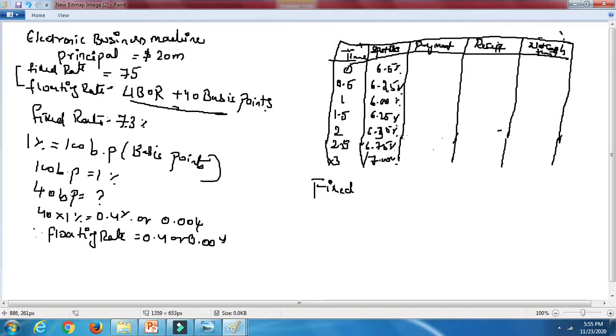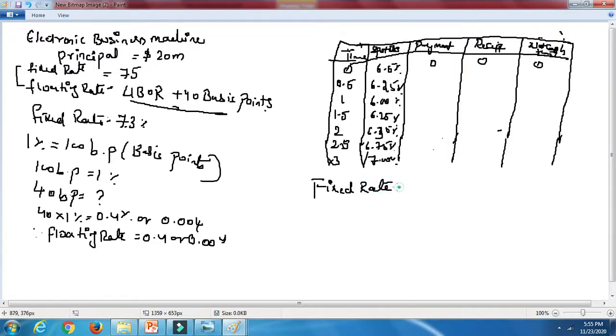First of all, how we are going to calculate the payments is in the first year it will be 0, because we don't pay it at the beginning. At the 0th year, means at the present situation, we don't pay any interest rate as such, so it will be 0, right. So how we are going to calculate the payment or receipt, we are calculating over here the payments or receipts that is being done by the swap dealer.